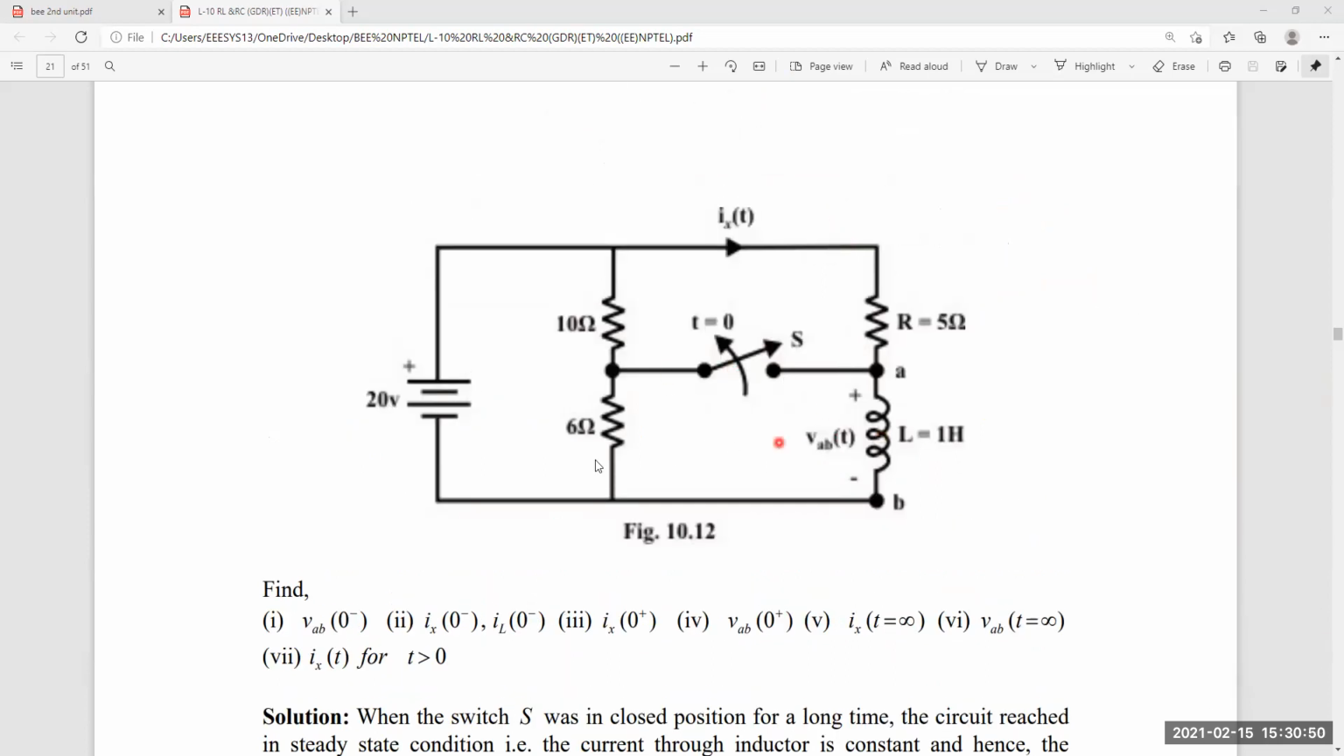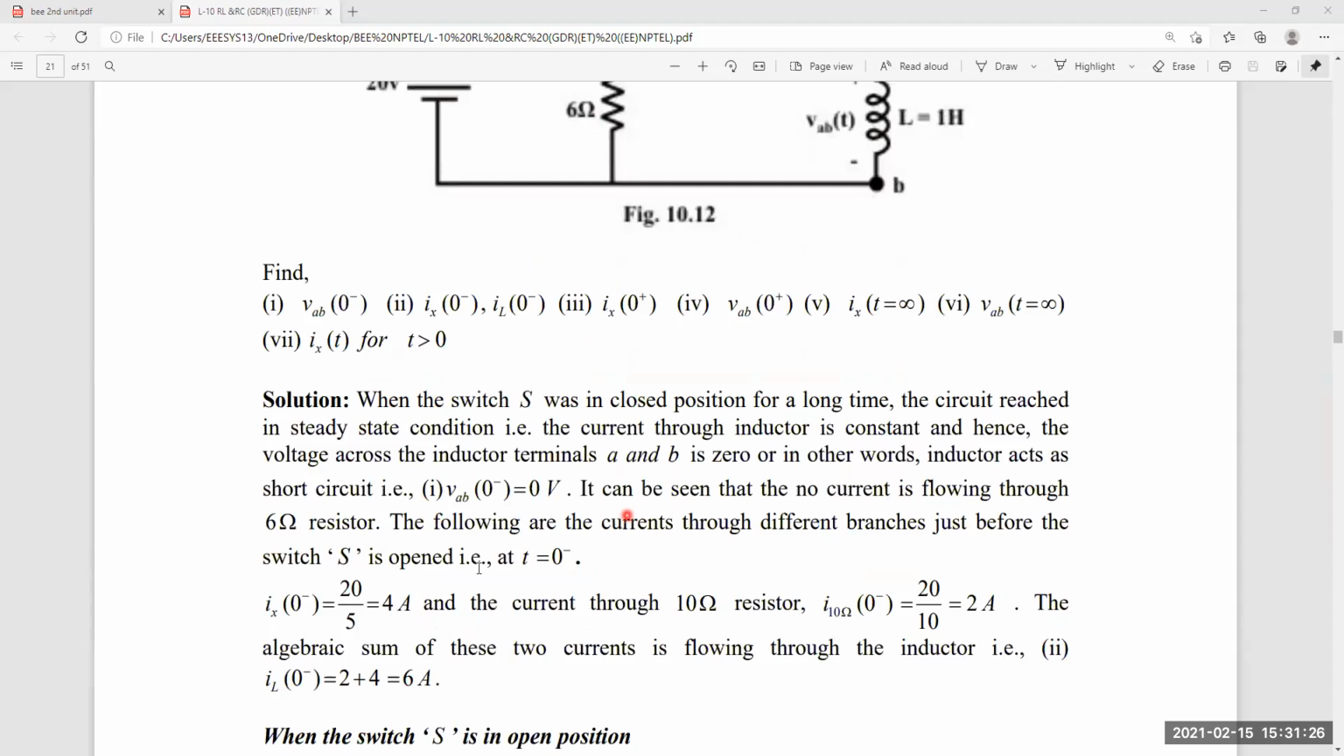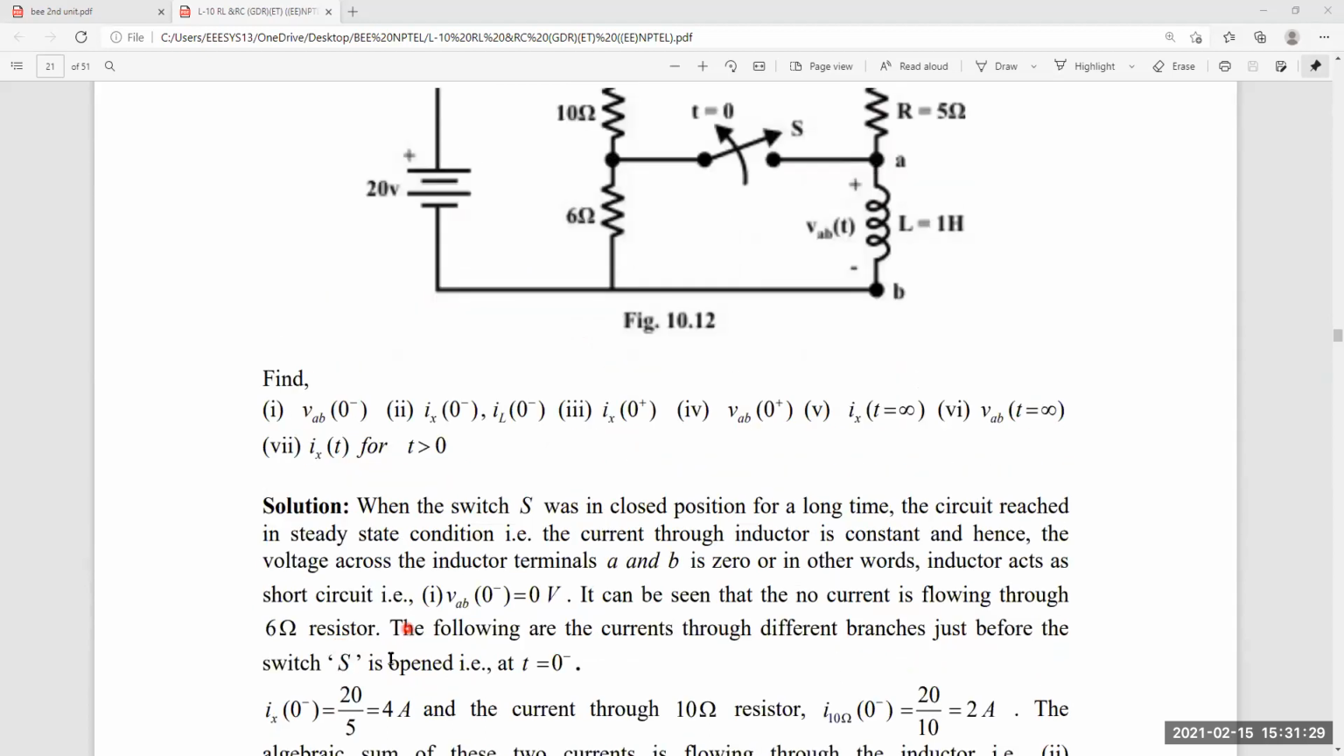Is the switch acting as a short circuit? Yes, the switch is closed and short circuited, so it is 0 ohms. The 6 ohm resistor and the 0 ohm switch are in parallel, so there is no current flowing through the 6 ohm resistor. The 10 and 5 are in parallel, and I equals 20 divided by this parallel combination, which is the current flowing through the inductor, IL of 0 minus. Try to concentrate here and understand this concept. Ix of 0 minus is equal to 20 by 5.